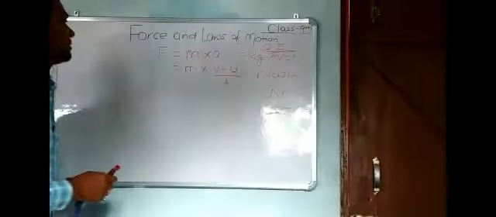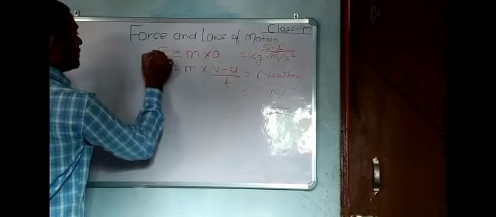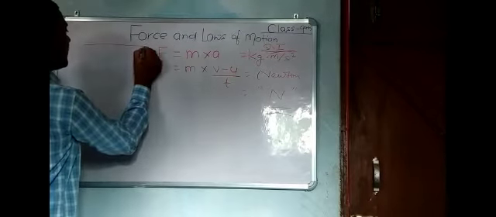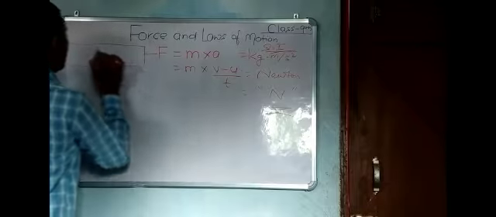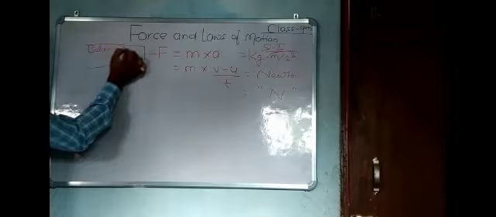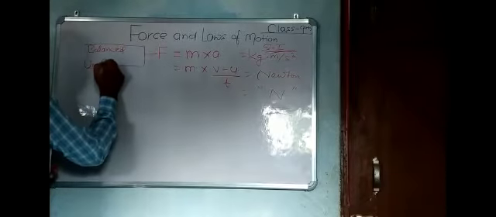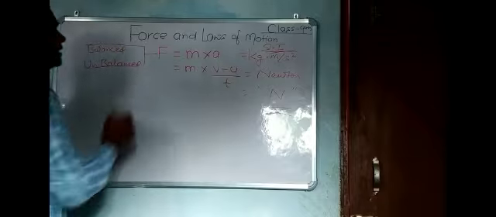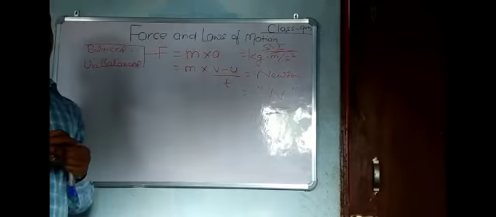Now force is divided into two types: balanced force and unbalanced force. We know what balanced and unbalanced are.